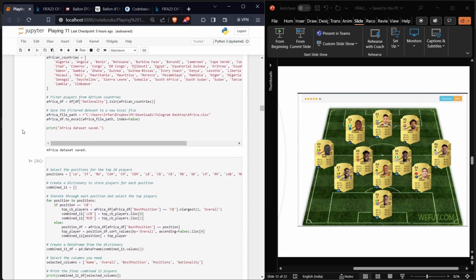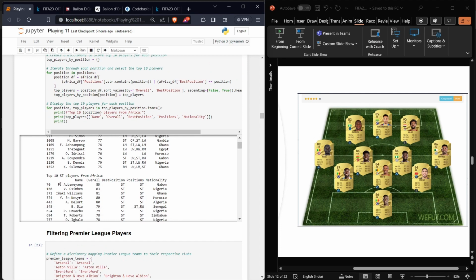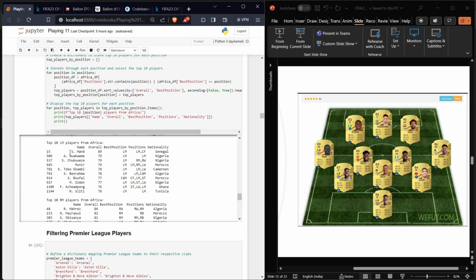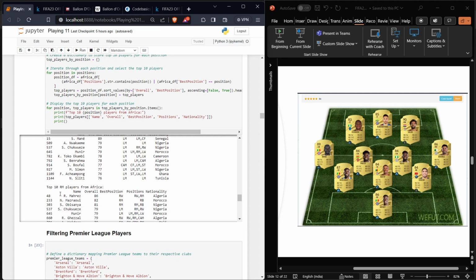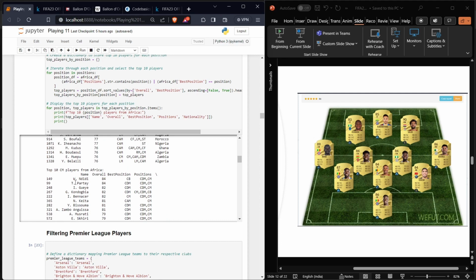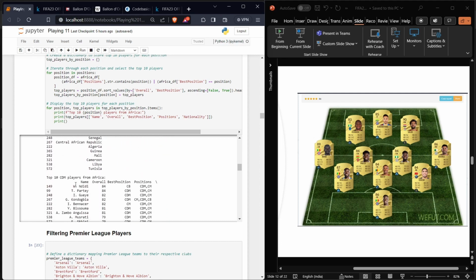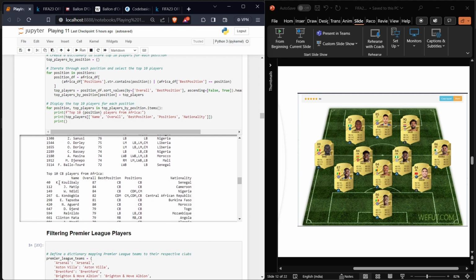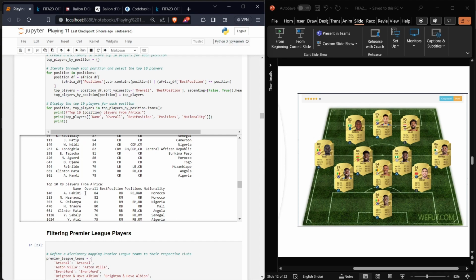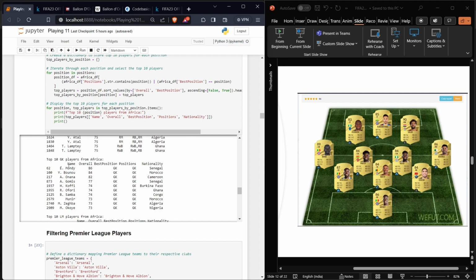For the African players, we are also going to play with 3 attackers, 2 winging midfielders, 2 central midfielders, and 3 center backs. Our strikers are going to be Aubameyang, Osimhen, as well as Mohamed Salah. The left mid is going to be played by Sadio Mane, and the right mid is going to be played by Riyad Mahrez. The central midfield is going to be played by Idrissa Gueye and Partey. Our center backs are going to be the 3 best defenders, who are Koulibaly, Matip, and I'm going to be playing Hakimi as a center back. And the goalkeeper is Edouard Mendy.